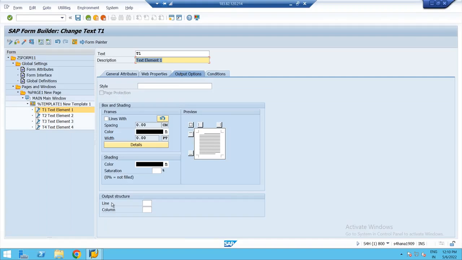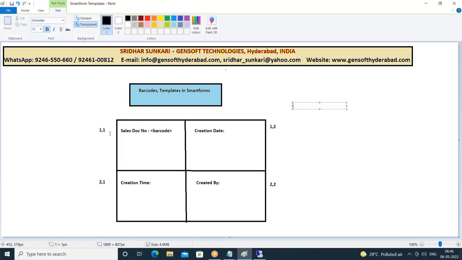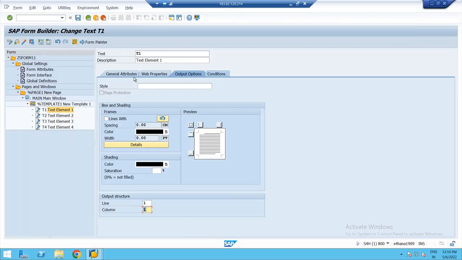You can see it at the text element level. Yesterday in the output options, we included the smart style. Now in the output options tab, at the bottom you can see line and column it is asking. So this I want to display in first line, first column. Understood? What is the coordinates of this cell? First row, first column.